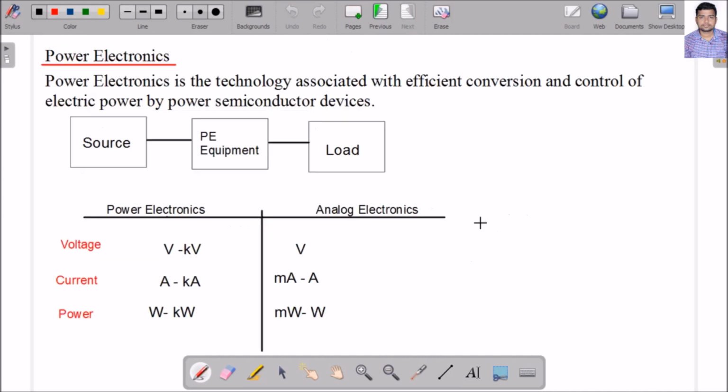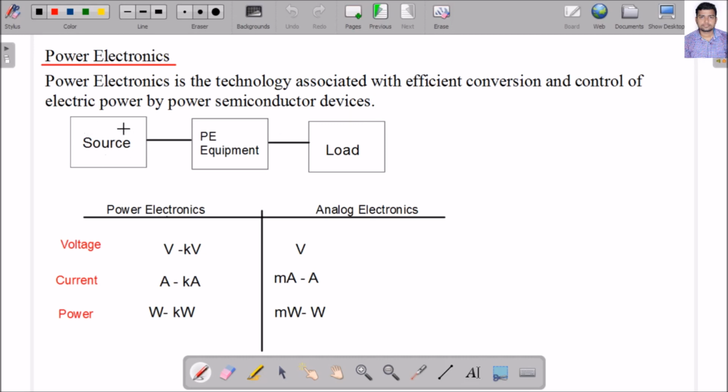Okay, so what is the definition of power electronics? I can say power electronics is the technology associated with efficient conversion and control of electric power by power semiconductor devices. How can I control the electric power? By using power electronic devices. So I repeat, what is power electronics? Power electronics is the technology associated with efficient conversion and control of electric power by power semiconductor devices.